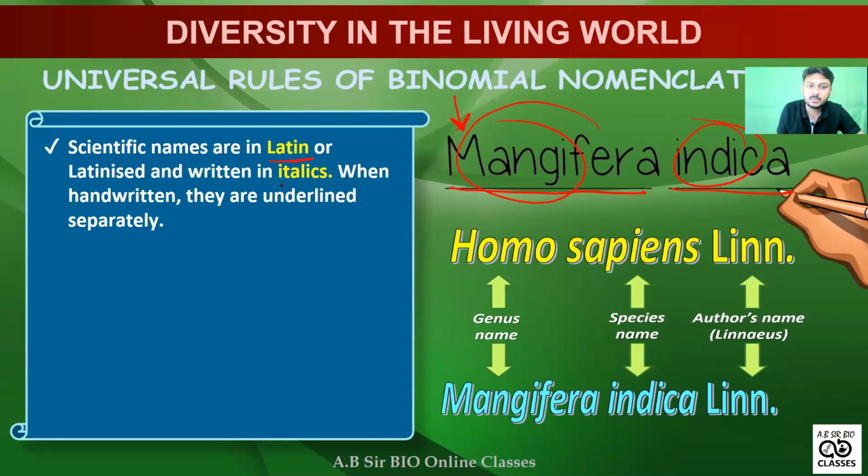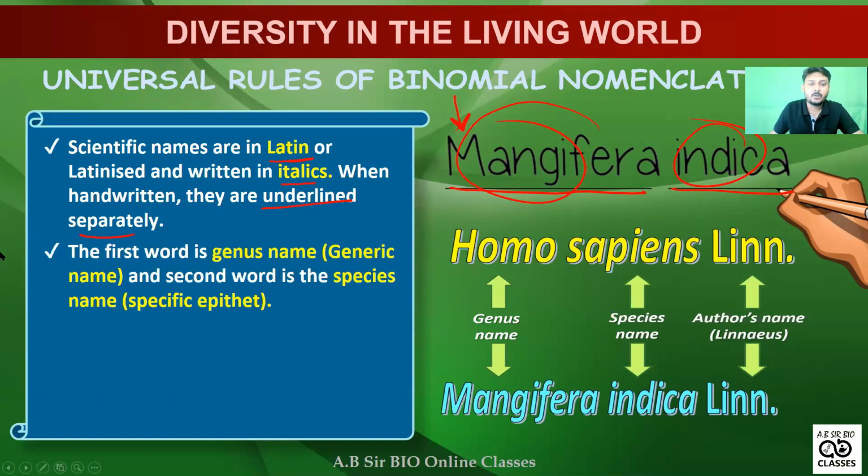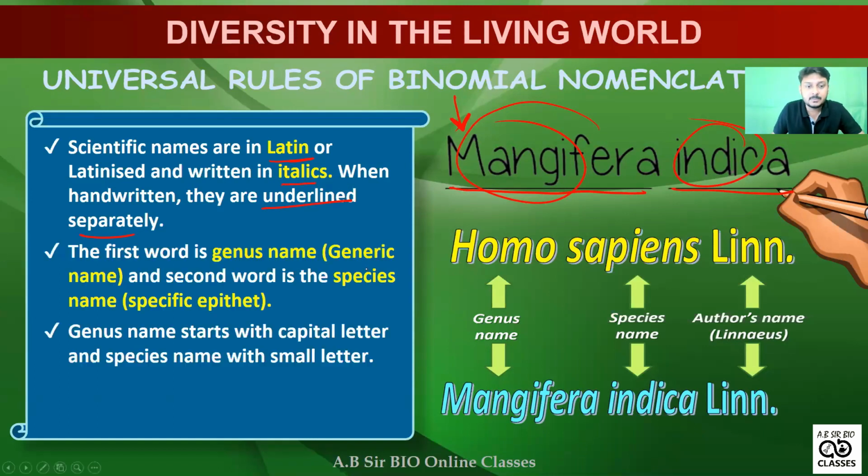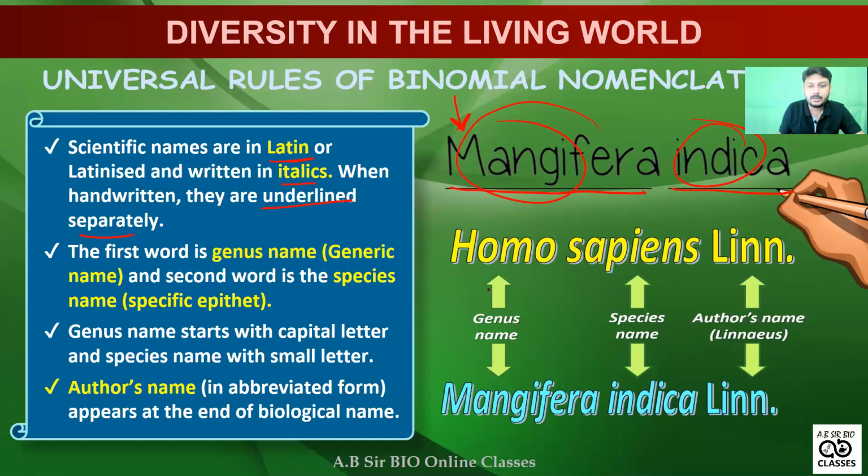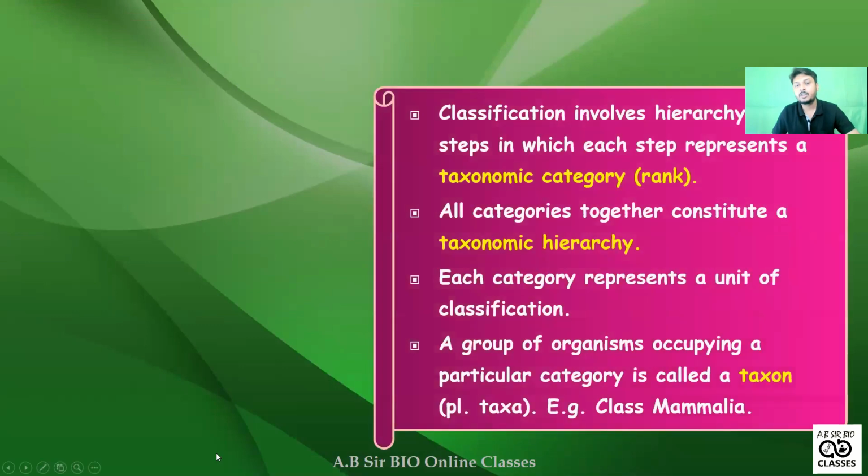When we type, it is in italics, and if we handwrite, it will be underlined separately. Remember this. Lastly, we have to write the name of the author; for Linnaeus, we use Linn. I think that one is clear and easy.